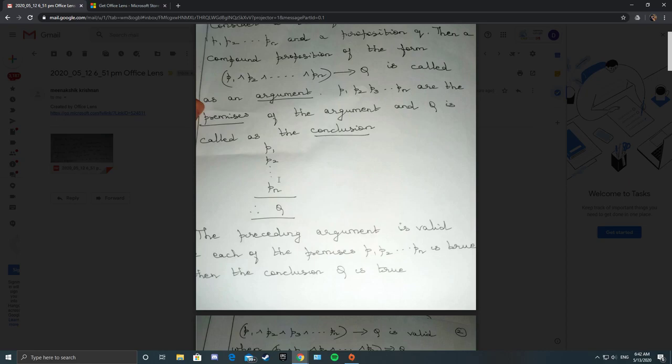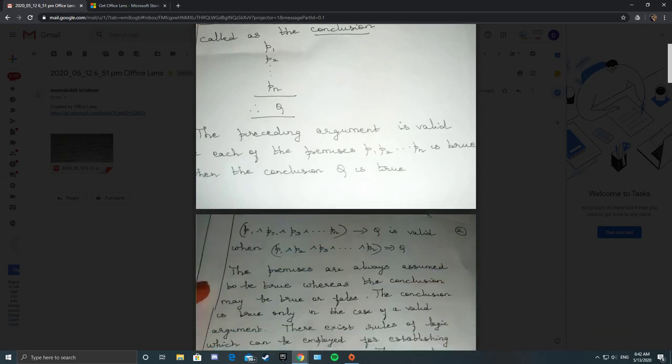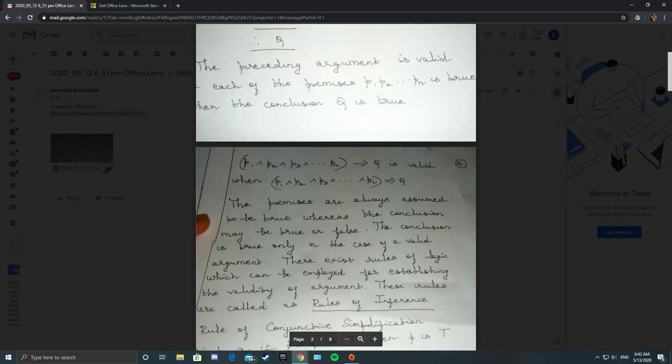The preceding argument is valid only if, when each of the premises is true, then the conclusion is true. So the conditional P1 and P2 and P3 etc. and Pn conditional Q is valid if and only if P1 and P2 and P3 etc. and Pn implies Q. The premises are always assumed to be true, whereas a conclusion may be true or false. The conclusion is true only in the case of a valid argument.